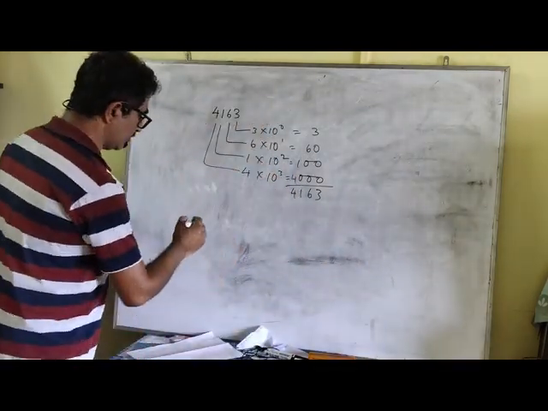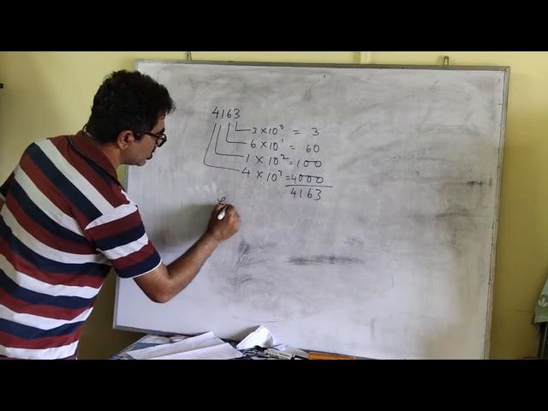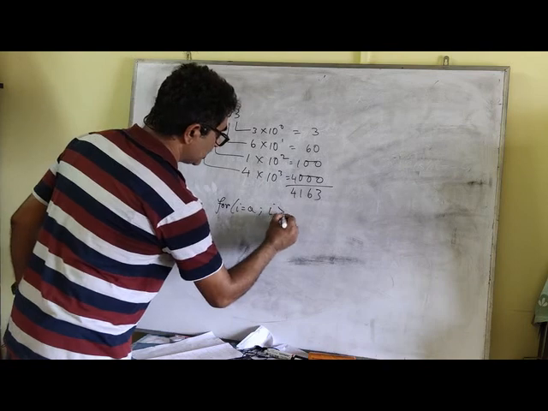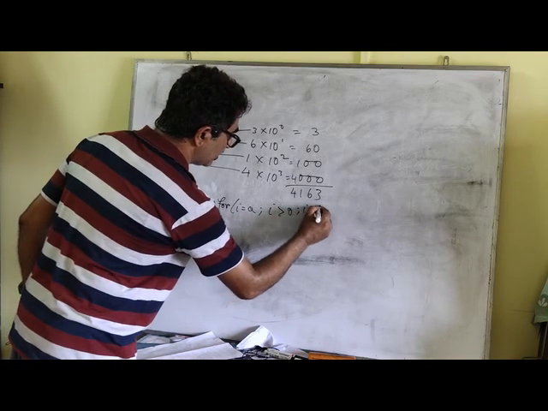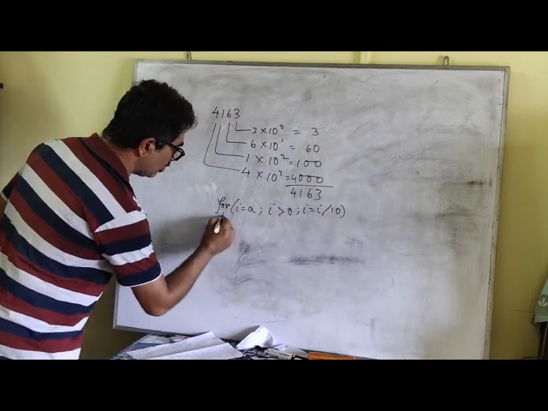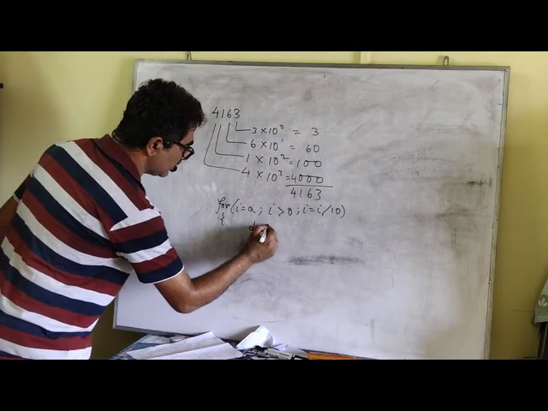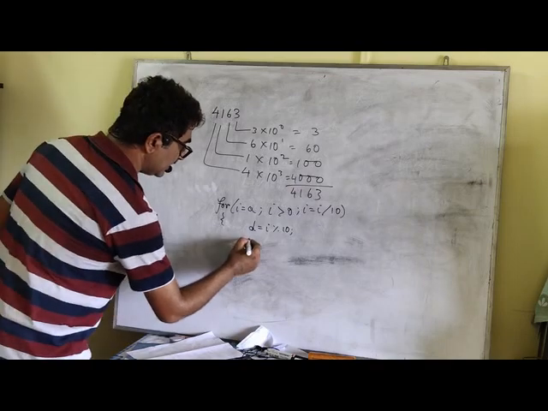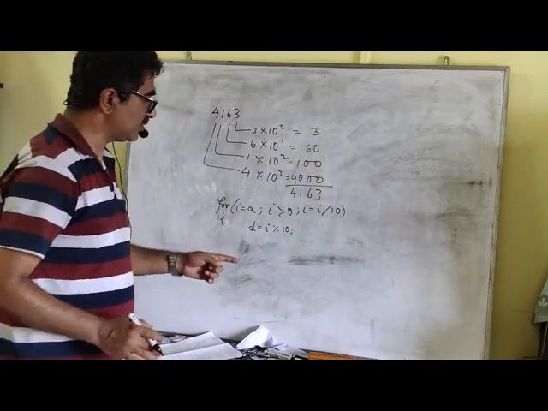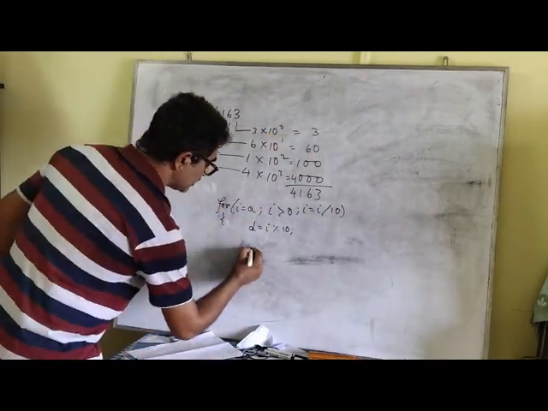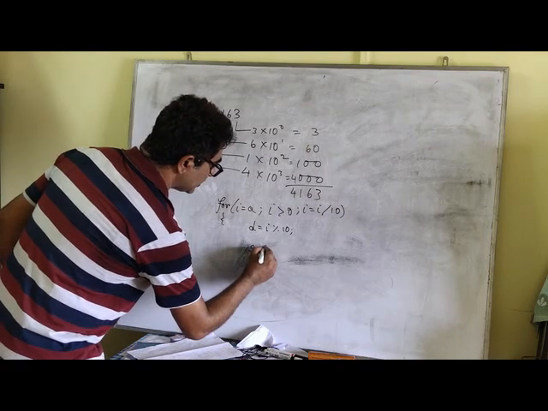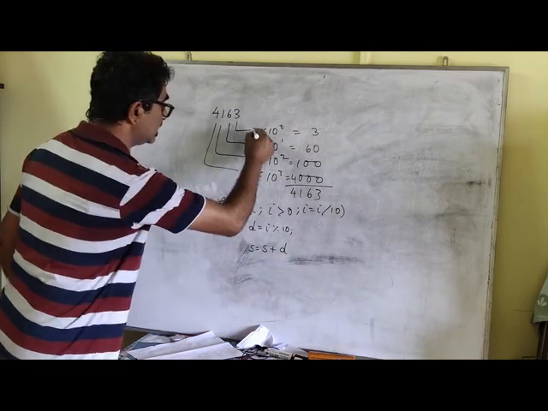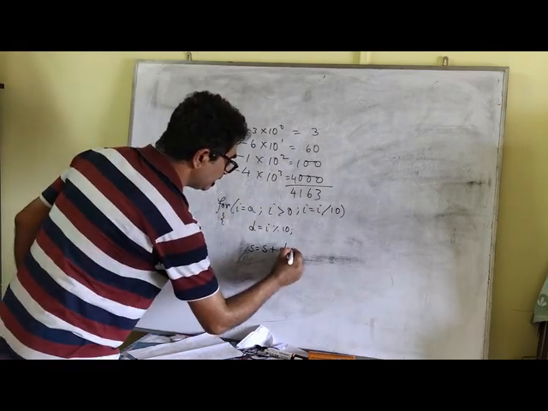Now for the corresponding code, what I am going to do? Here I am going to run a loop for i equal to a, where a is the entered number, i greater than 0, and here we have i equal to i by 10. Now what I do is I extract a digit, d equal to i modulus 10. Now what we are going to do is form this number. So here we will write s equal to s plus, where s is the sum, d into, where d is the extracted digit, into